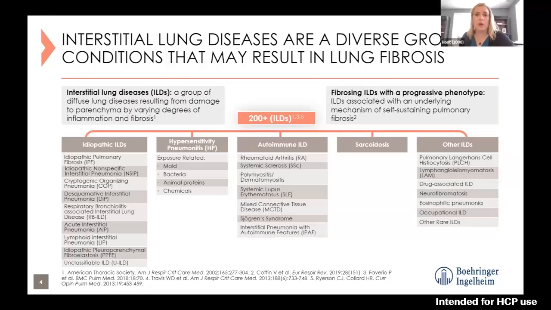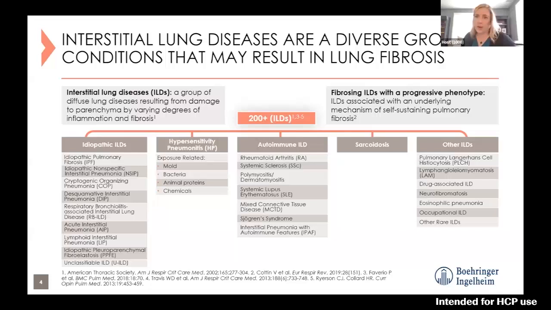ILDs are associated with an underlying mechanism of damage to the lungs, varying degrees of inflammation, and therefore fibrosis. And some ILDs can have a progressive fibrosing phenotype in which an underlying mechanism of self-sustaining pulmonary fibrosis can develop.